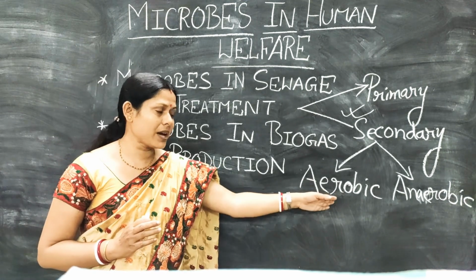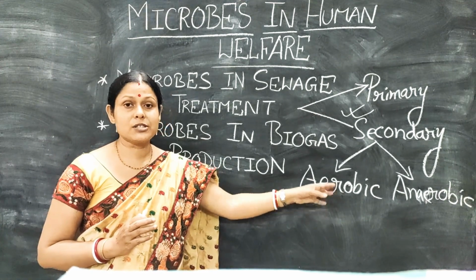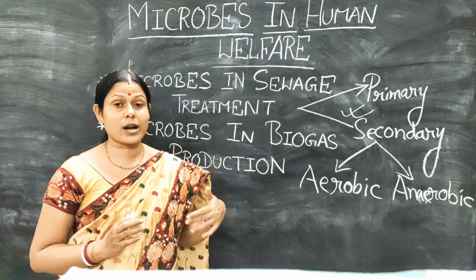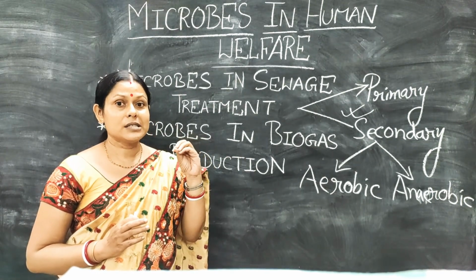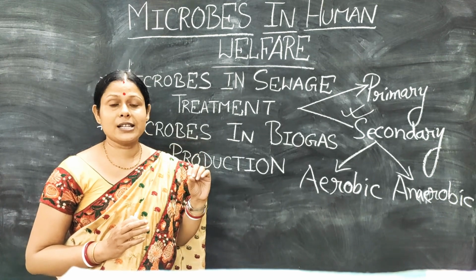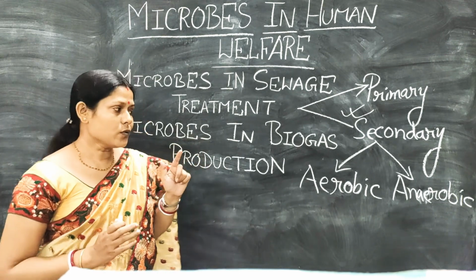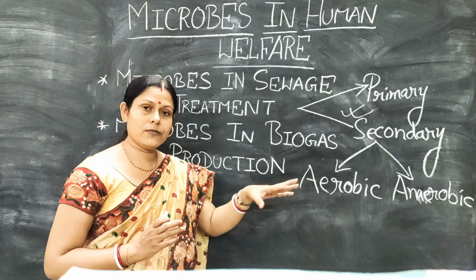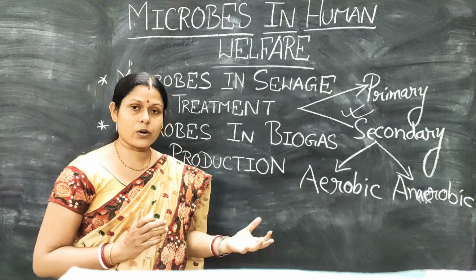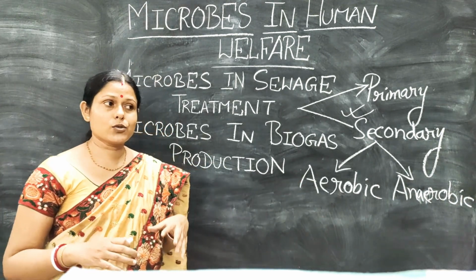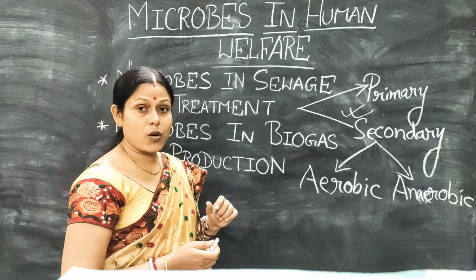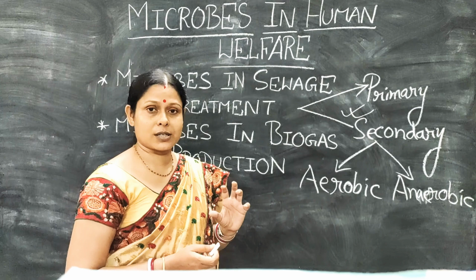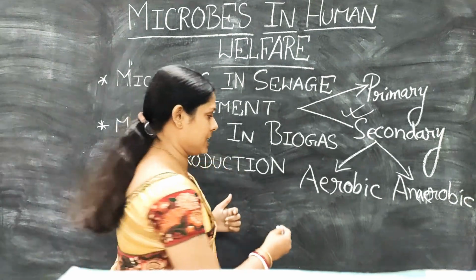What do we mean by aerobic microorganisms? Those organisms which require a constant supply of oxygen for the decomposition of the organic waste present in the water. Since oxygen is required, frequent pumping of oxygen takes place, and flocs are also formed.